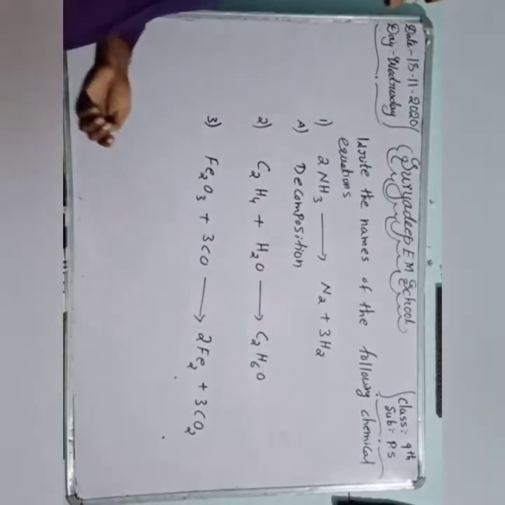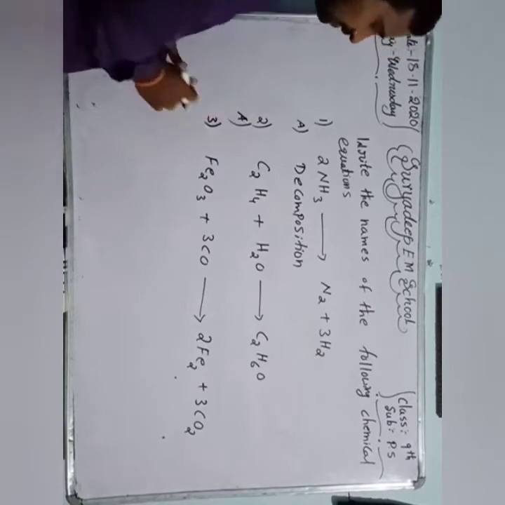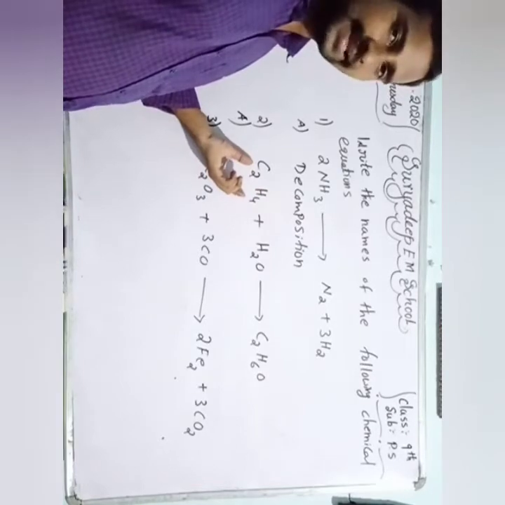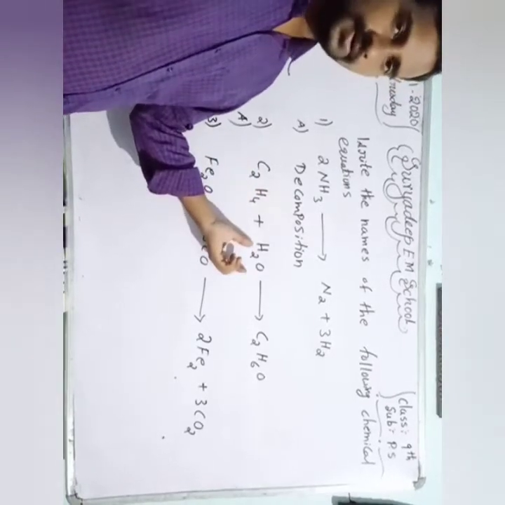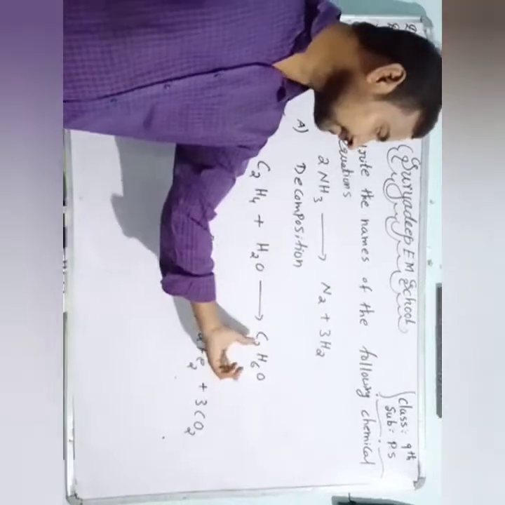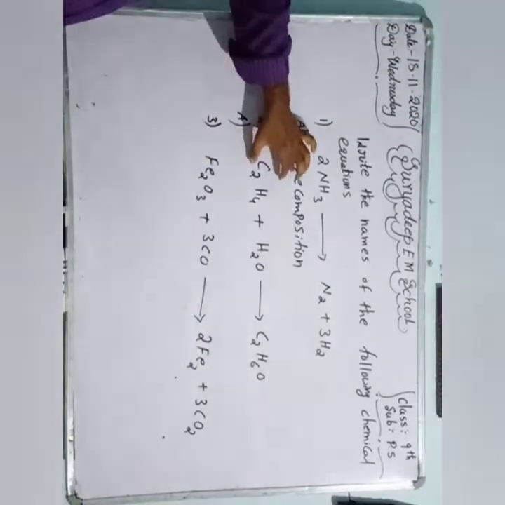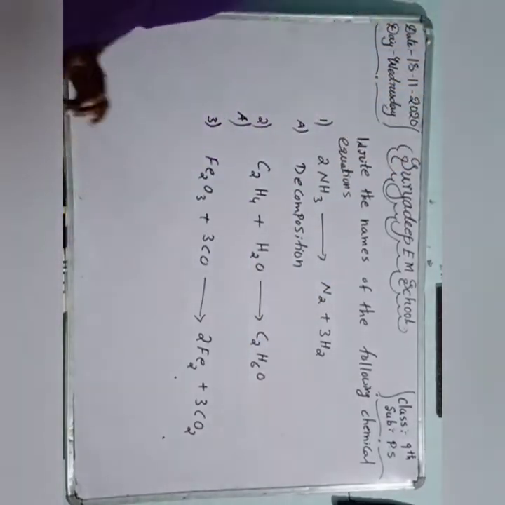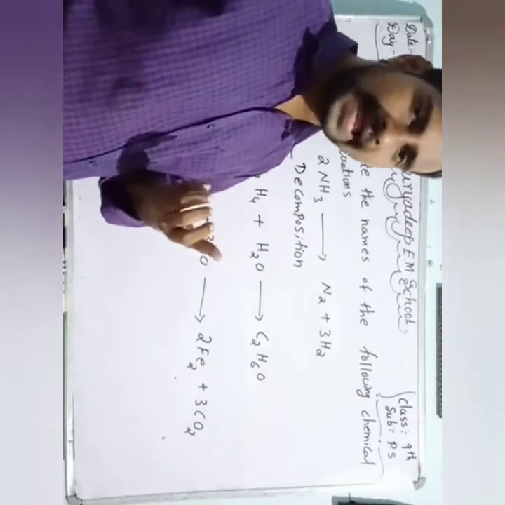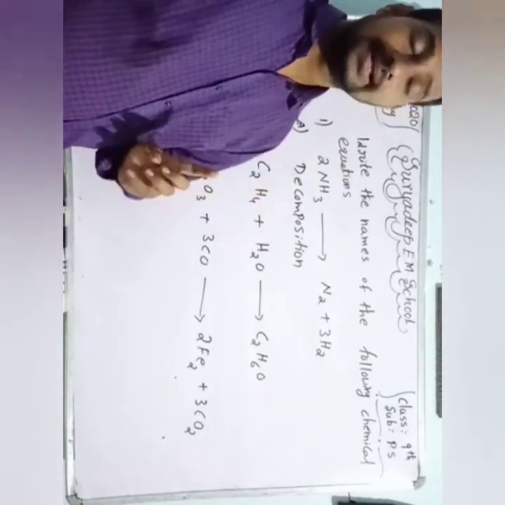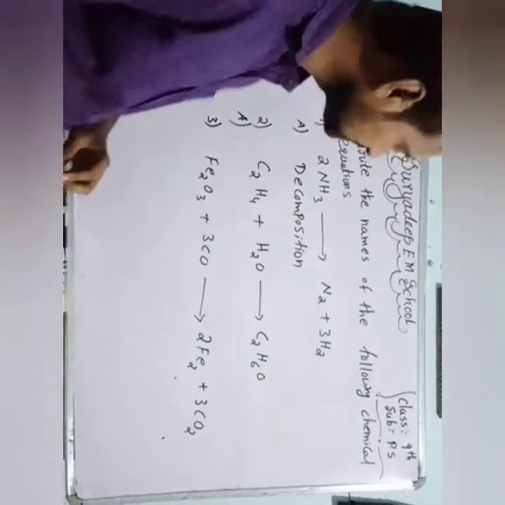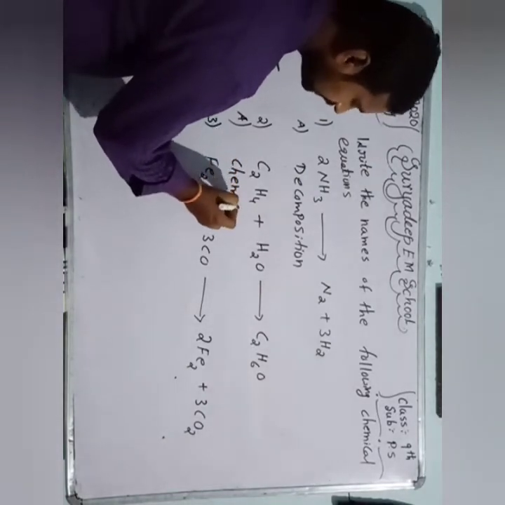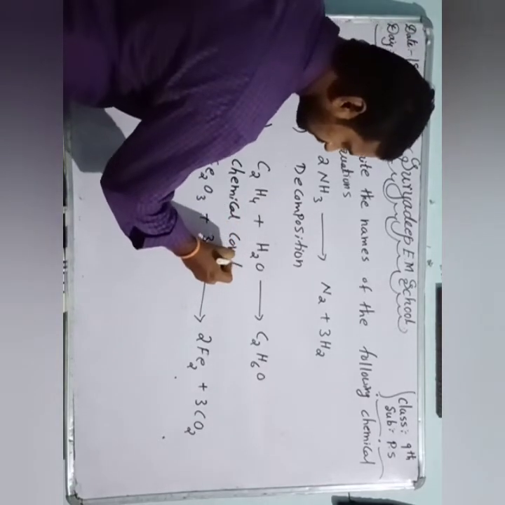Now the second one. On the LHS there are two compounds, ethene and water, to give ethanol. Here C2H4 reacts with water to give a single compound. So two or more compounds combine to give only a single compound. This is an example of a chemical combination. What is the name? Chemical combination.